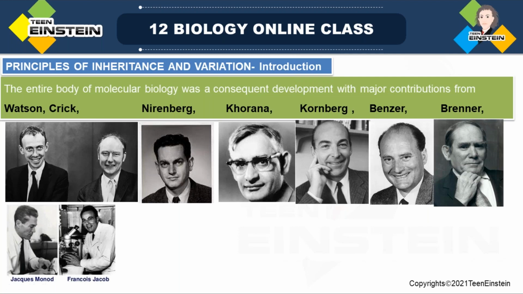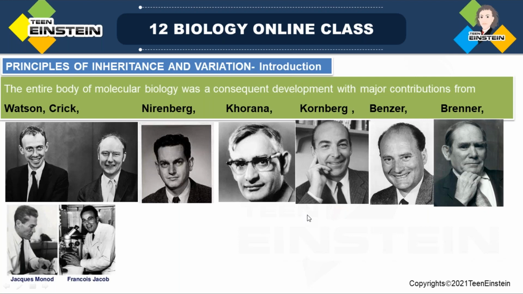In that mechanism he studied how DNA is synthesized biologically. So that mechanism was studied by Kornberg, and in 1959 he won the Nobel Prize for this study.